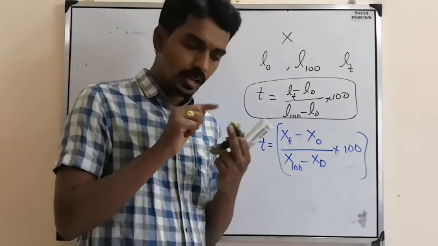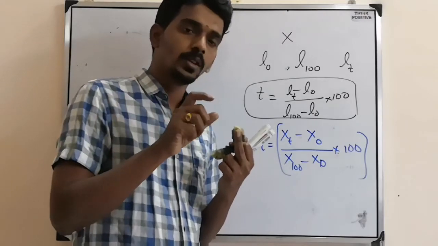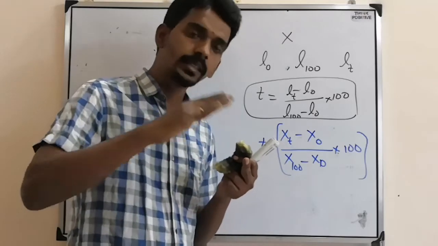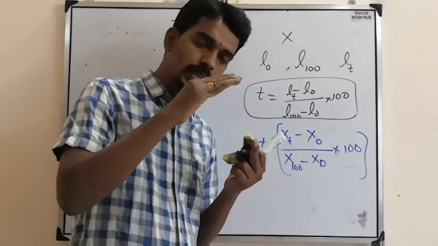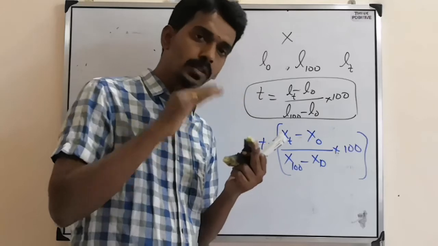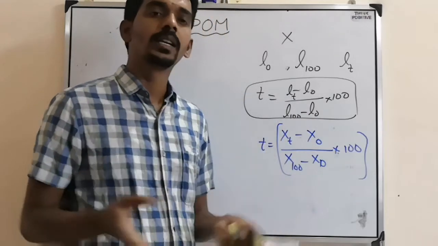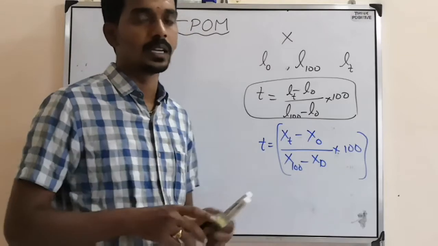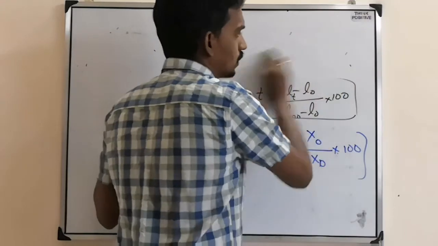If in the thermometer, suppose the level rises to this much, then the temperature is this much. So they have already calculated and they set the reading. Depending on the length, if it rises this much, 102 degree Fahrenheit. If it rises this much, 101 degree Fahrenheit. So based on this formula, they already calculated and designed the thermometer. So this is the second kind of question.